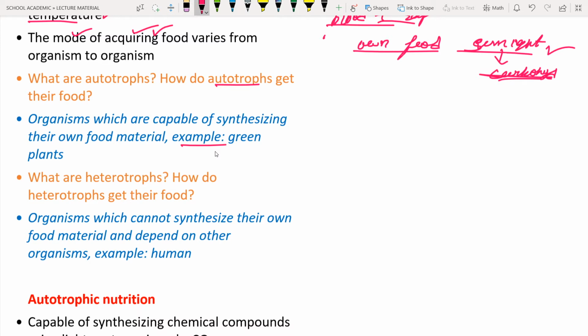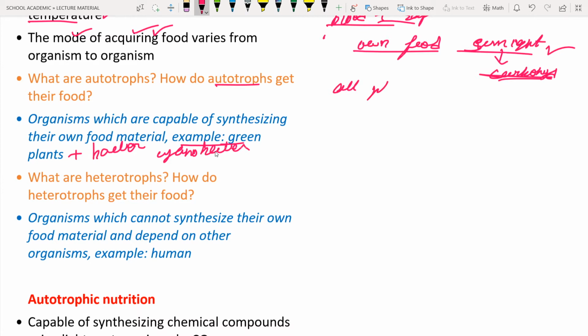Not only green plants, but there are also some bacteria, for example cyanobacteria. Cyanobacteria also perform photosynthesis. Next, not only cyanobacteria but also some algae and other photosynthetic organisms.